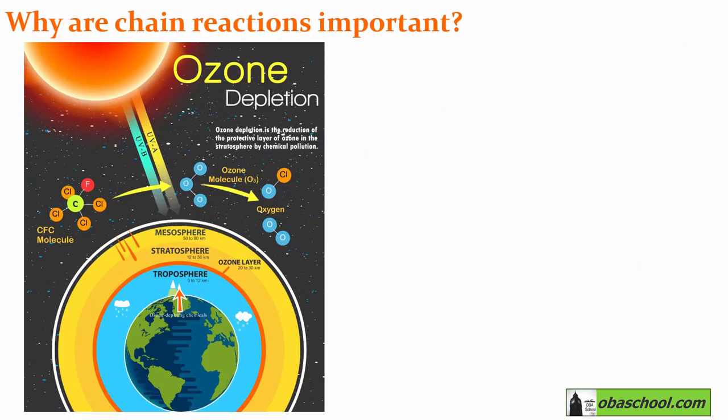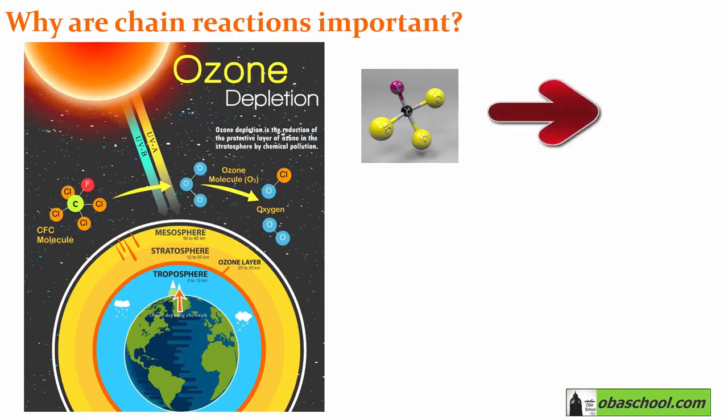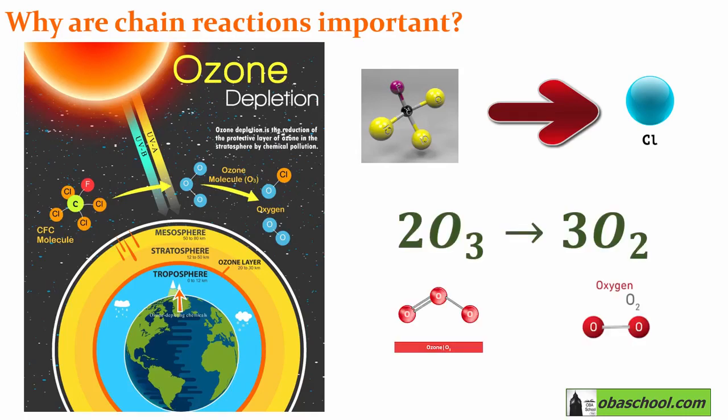So that's why chlorofluorocarbons, CFCs, in the stratosphere are destroying the ozone layer, because they are forming a Cl radical which acts as a catalyst in the breakdown of ozone to oxygen, and thus this ozone layer will not be able to protect Earth from ultraviolet radiations.